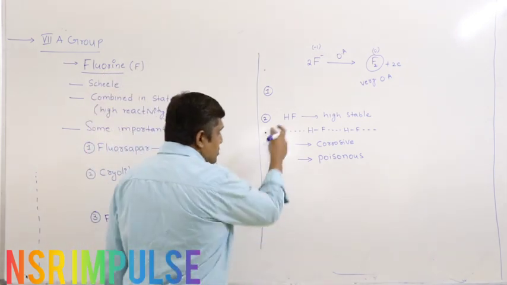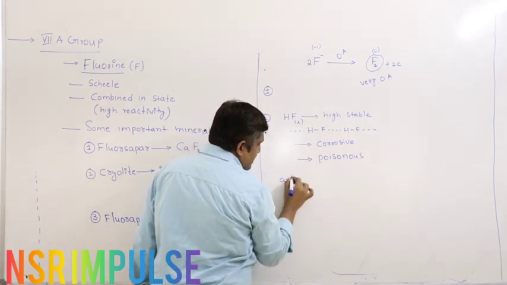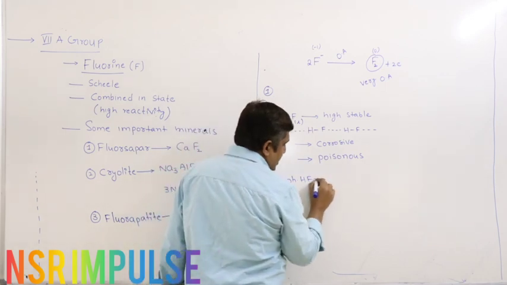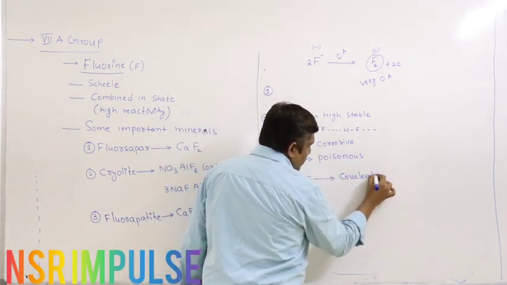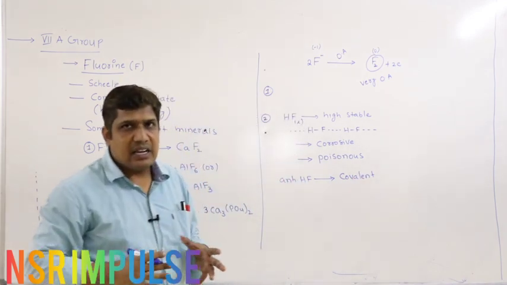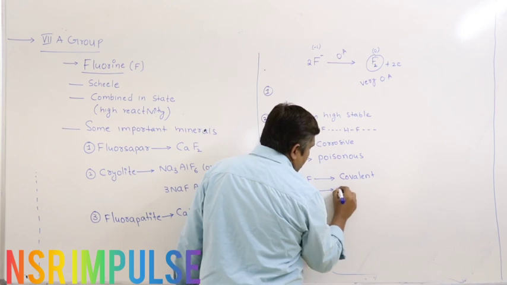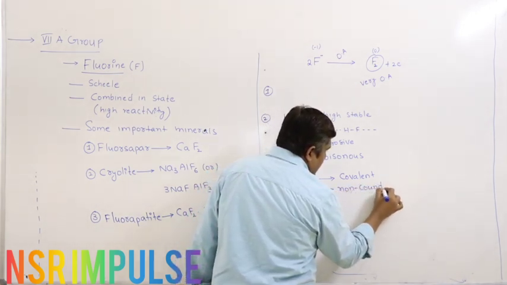So instead of liquid HF, if you try with anhydrous HF, the problem is it is covalent in nature. Because of covalent nature, you don't get ions easily. So because of non-availability of ions, it is non-conducting in nature.